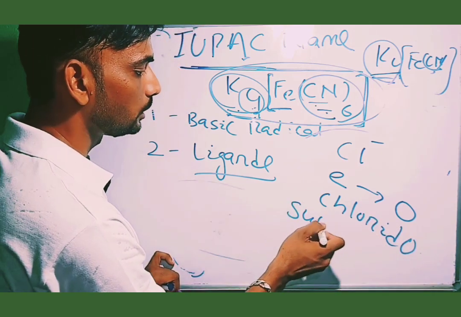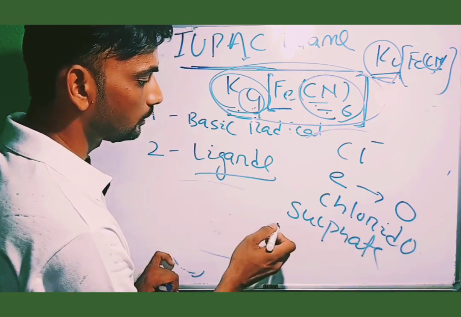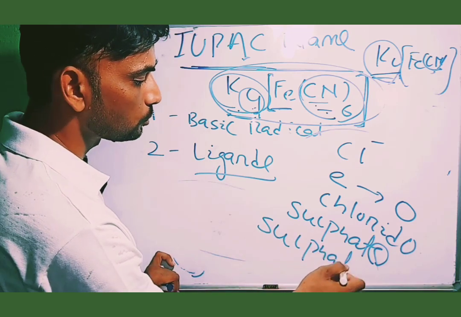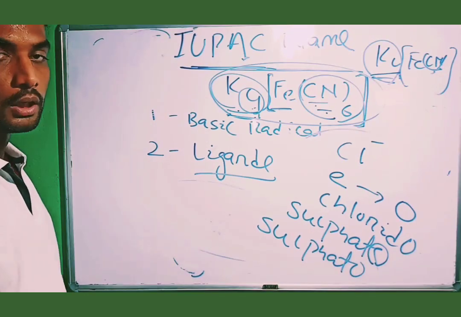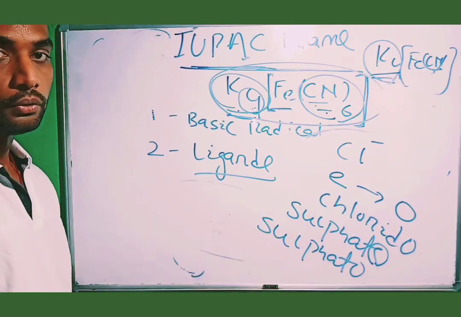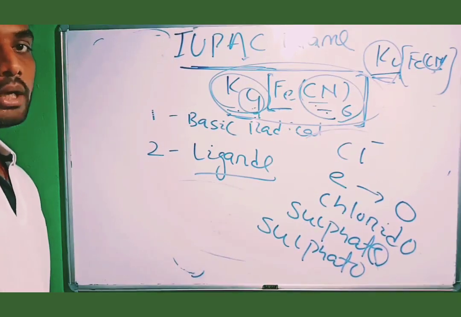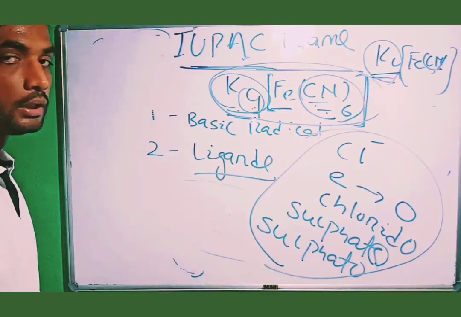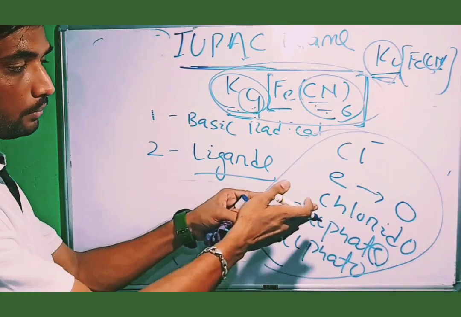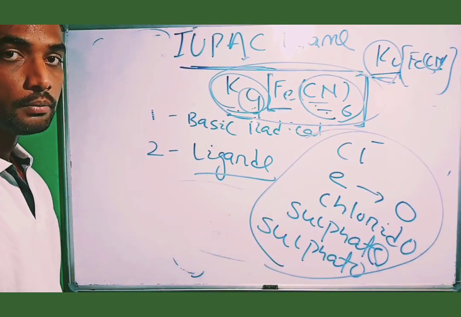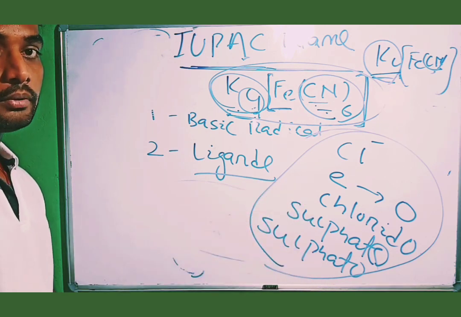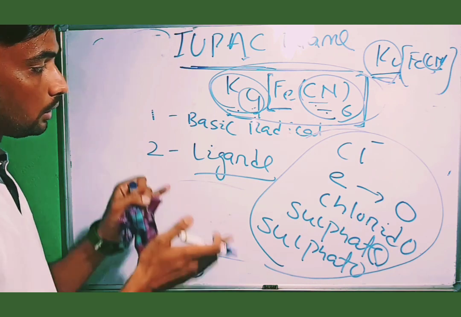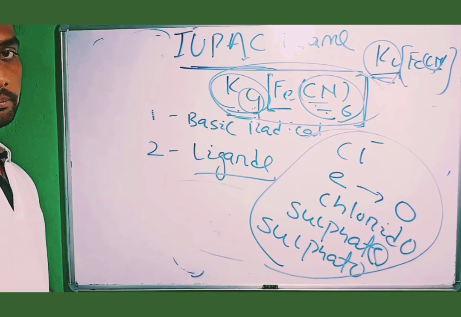In case we write sulfate, the last letter is replaced by O. So it is called sulfato, phosphato, hydroxido. That means hydroxide is termed hydroxido in the IUPAC nomenclature. You can get the complete list in the reference books. If you study the list of the ligands, positive, negative and neutral, and their respective names and charges, then you will completely solve the IUPAC naming.